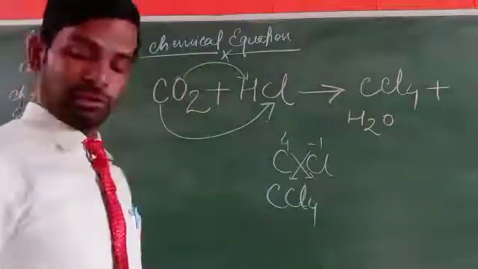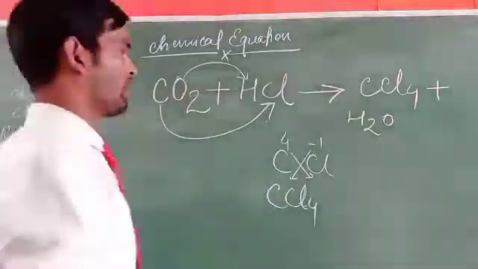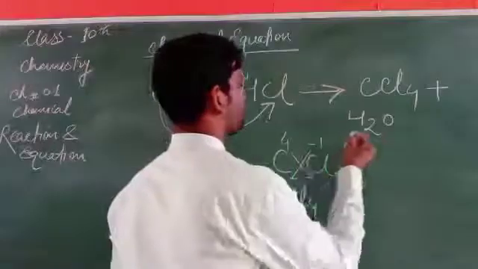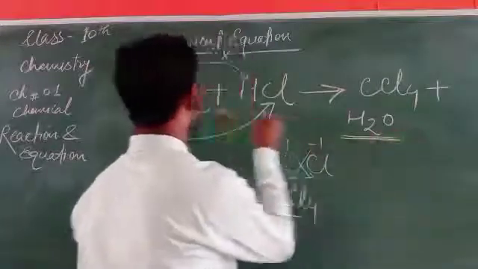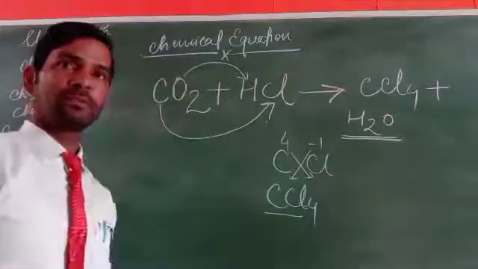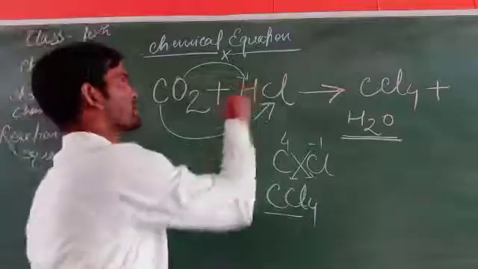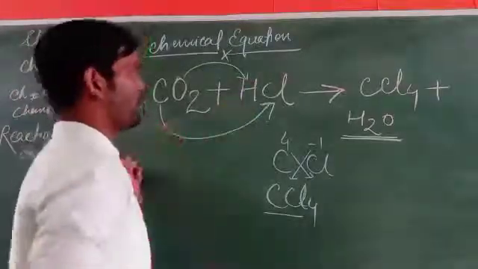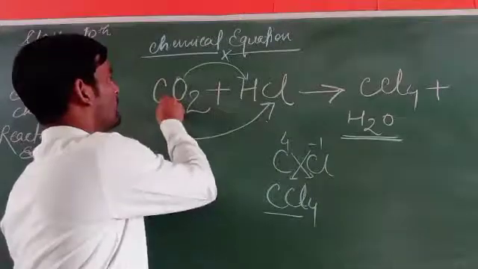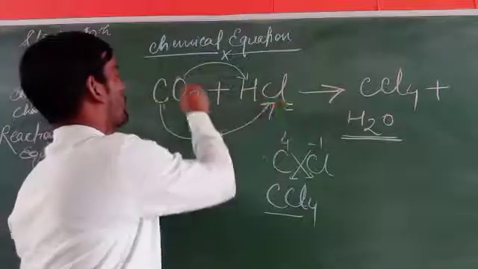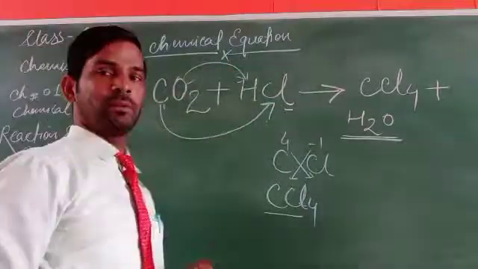This carbon tetrachloride is formed, and the remaining portion is the other compound. Carbon has reacted with chlorine, and now hydrogen and oxygen remain.